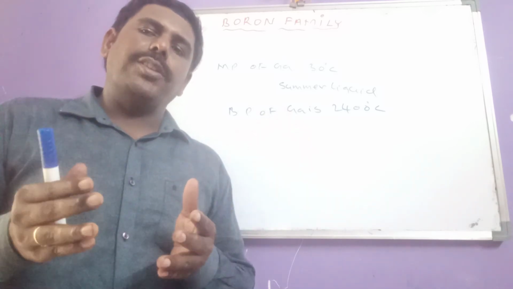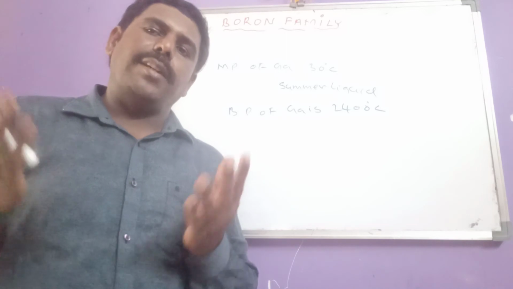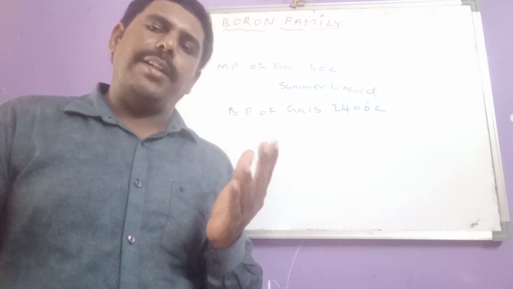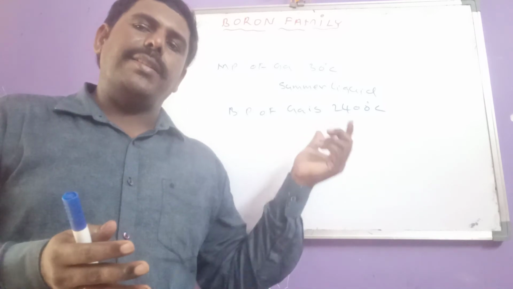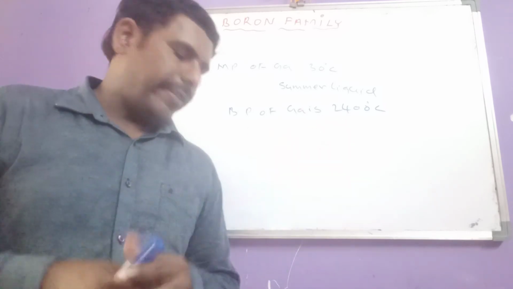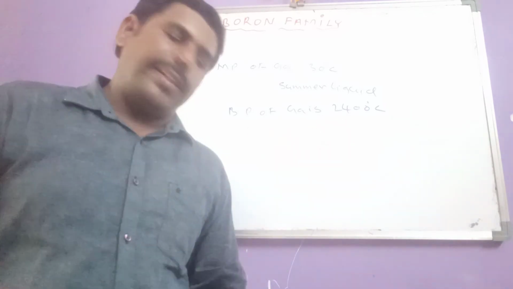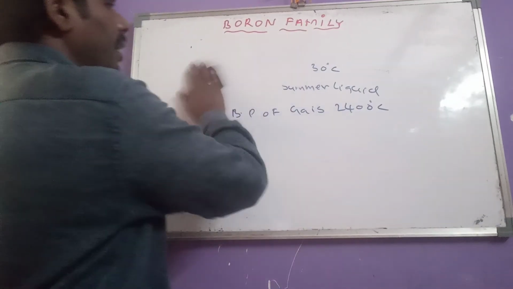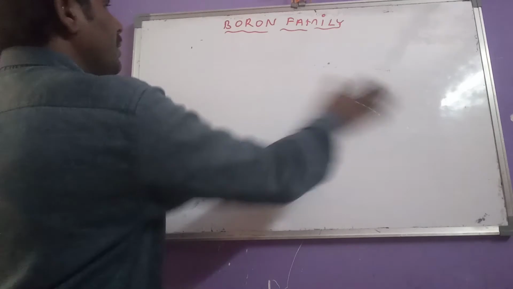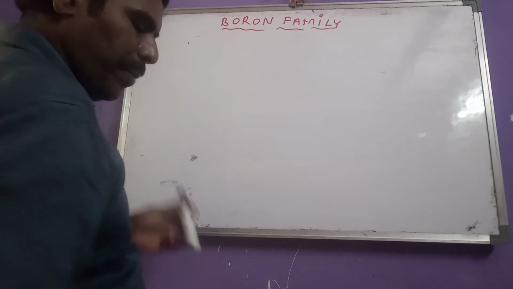That means if you want to boil some chemicals or heat some other instruments like that, we have to take this liquid as a thermometric liquid to produce high temperatures. Okay, this is regarding the melting and boiling points of these third A group elements.